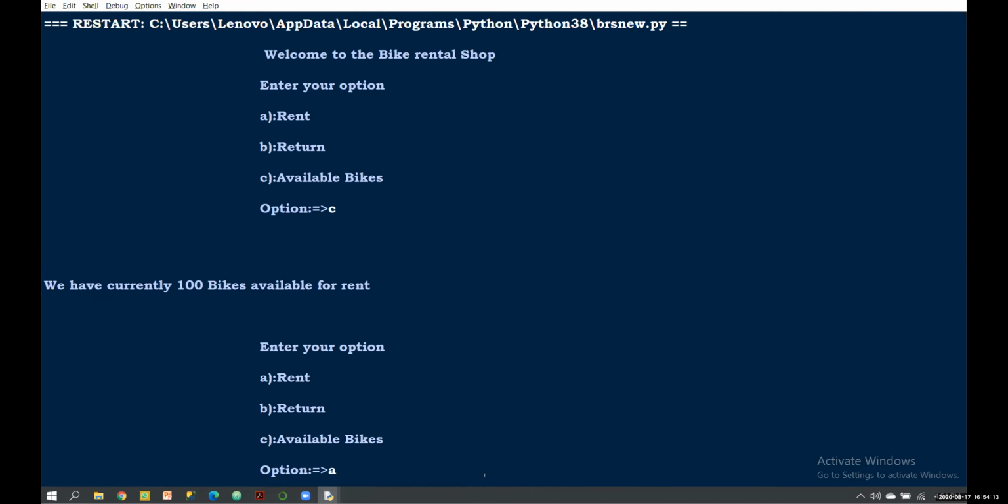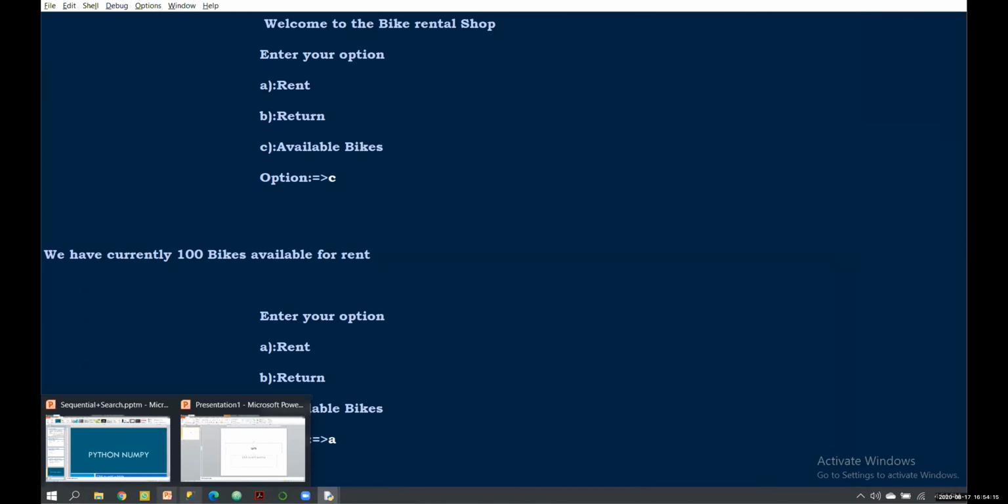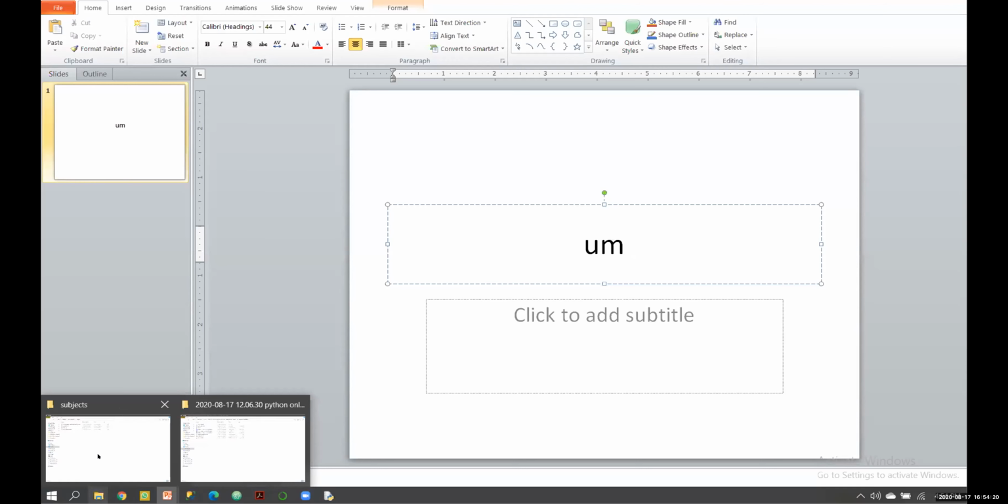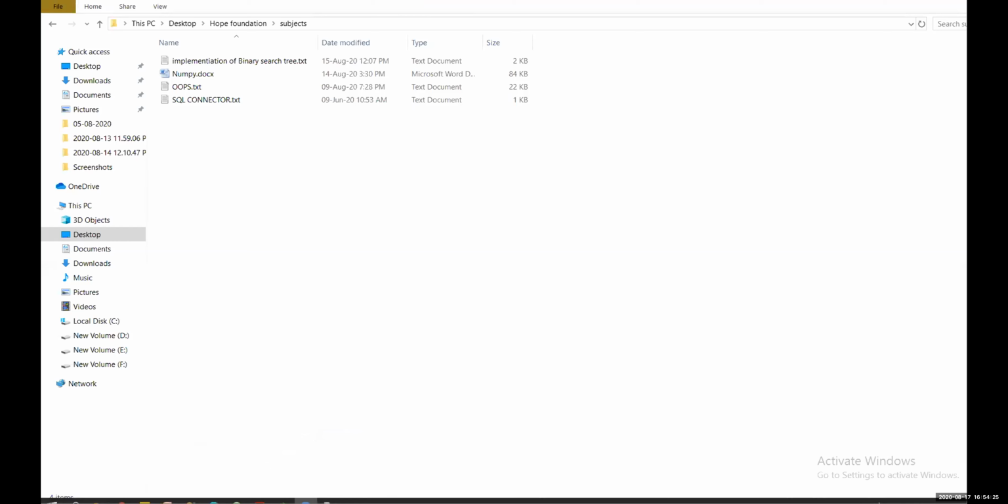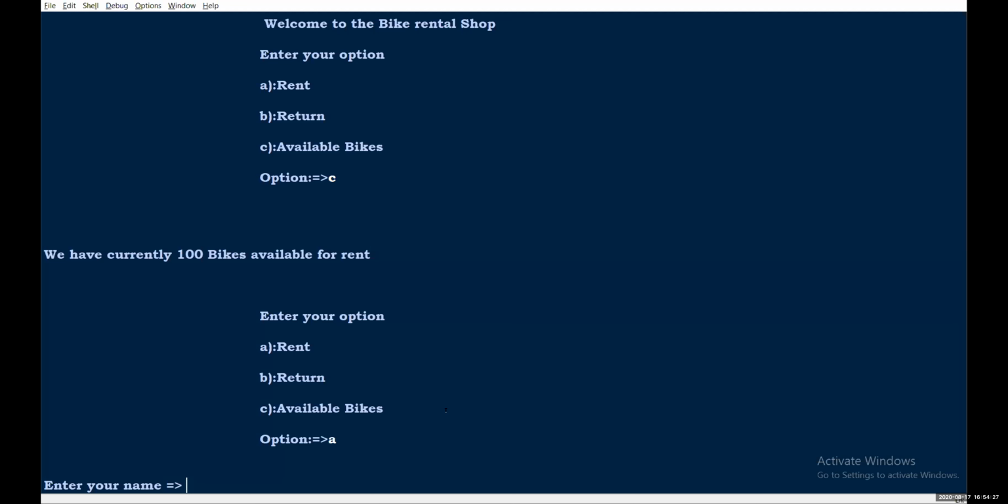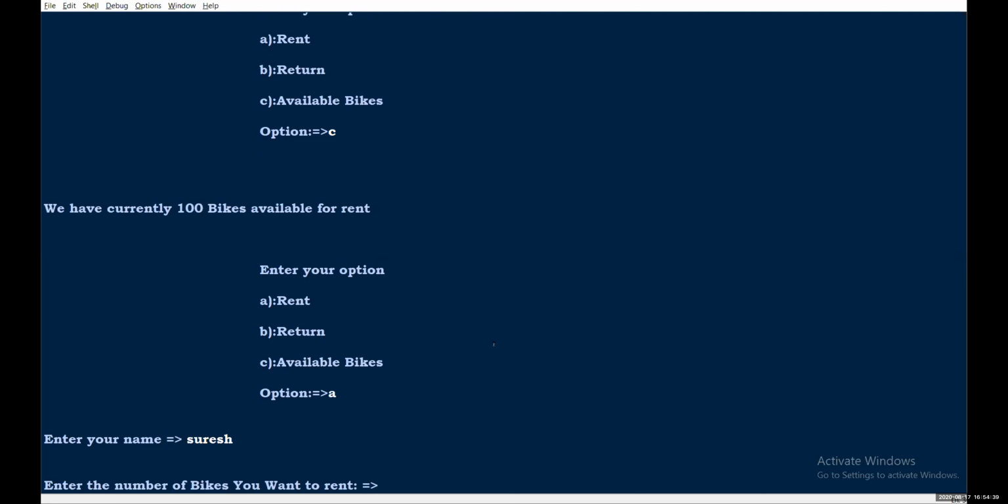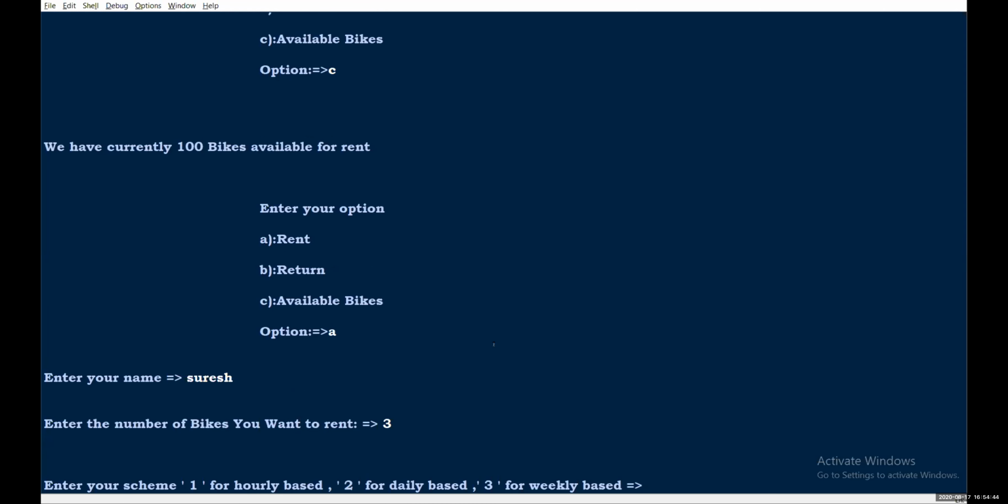So just a minute. Now you can see clear. So I'm gonna give my name, I'm gonna give Suresh. So enter number of bikes you want to rent. I'm gonna give 3, and enter your scheme. I'm gonna give 2.